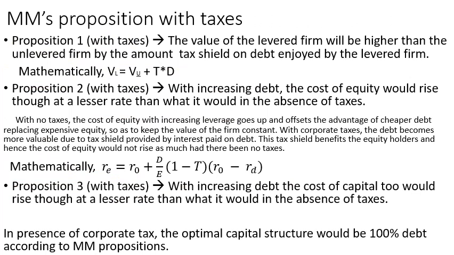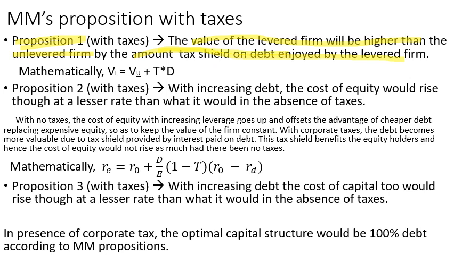Now the MM's proposition with taxes. At first it was without tax. Now it is with tax. The value of the levered firm will be higher than the unlevered firm. Remember this. The levered firm's value will be higher than the value of the unlevered firm. How much? By the amount of tax shield on the debt enjoyed by the levered firm.